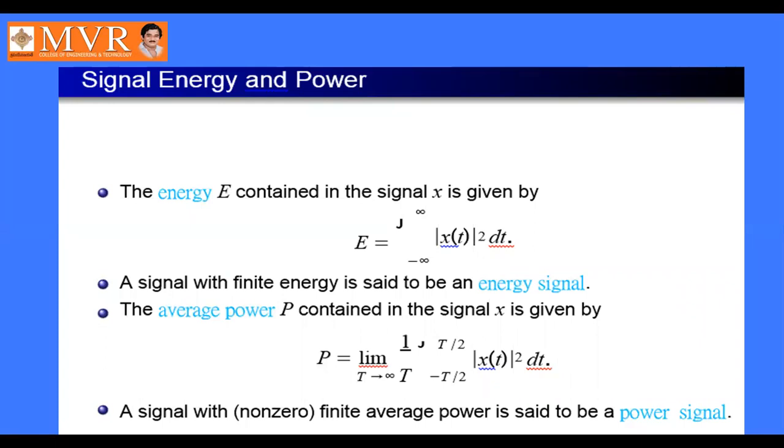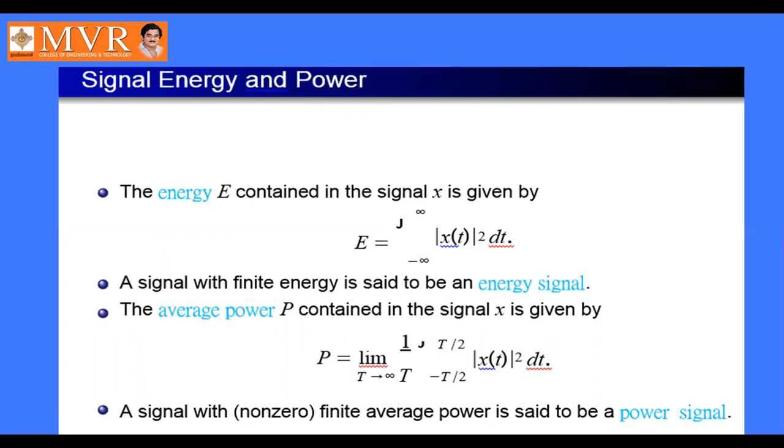The average power P contained in the signal x is given by P equal to limit T tends to infinity of 1 by T into integral from minus T by 2 to plus T by 2 of mod x of t whole square dt. Energy and power signals are related like this.